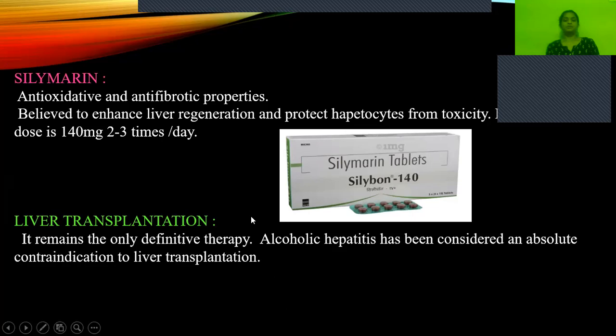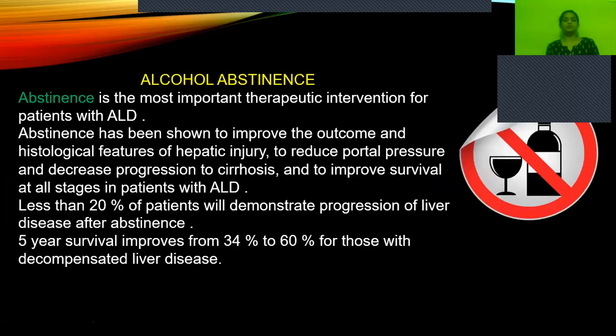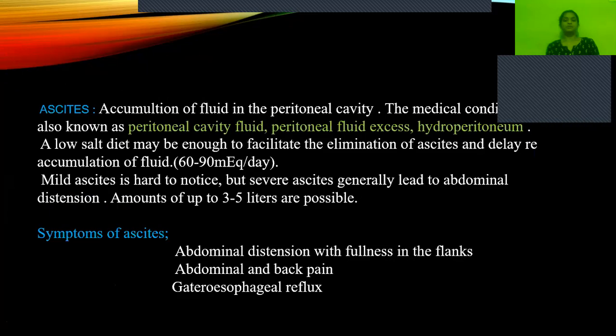So if the patient is at the stage of alcoholic hepatitis, it's contraindicated to go for liver transplantation. Only when it is a cirrhotic liver, then we have to go for liver transplantation. So this is all about the treatment of alcoholic liver disease. First we have seen what portal hypertension is and what drugs are given for treating it, like antihypertensives such as beta blockers and isosorbide mononitrate. And for ascites, we'll be going for this.